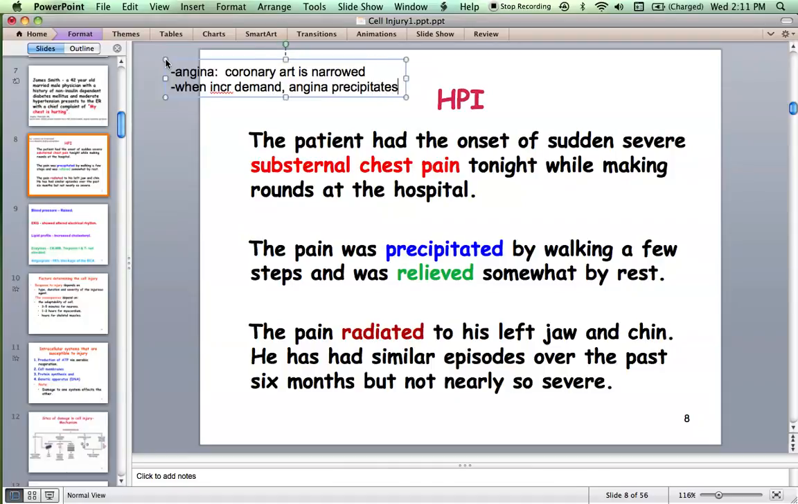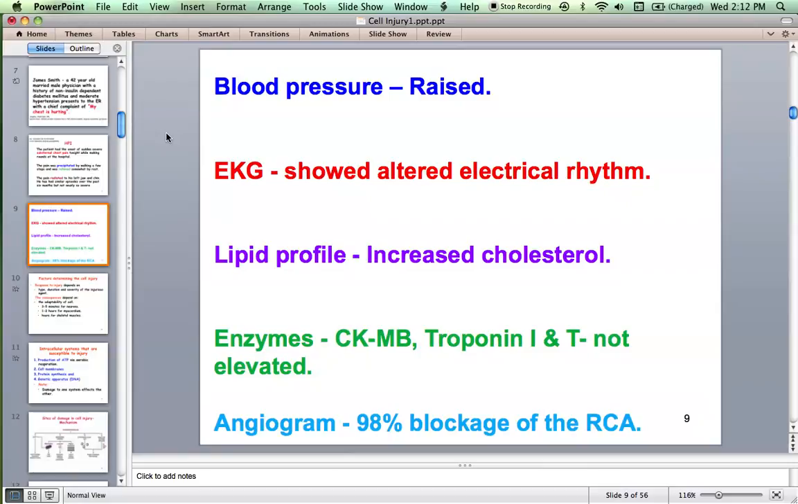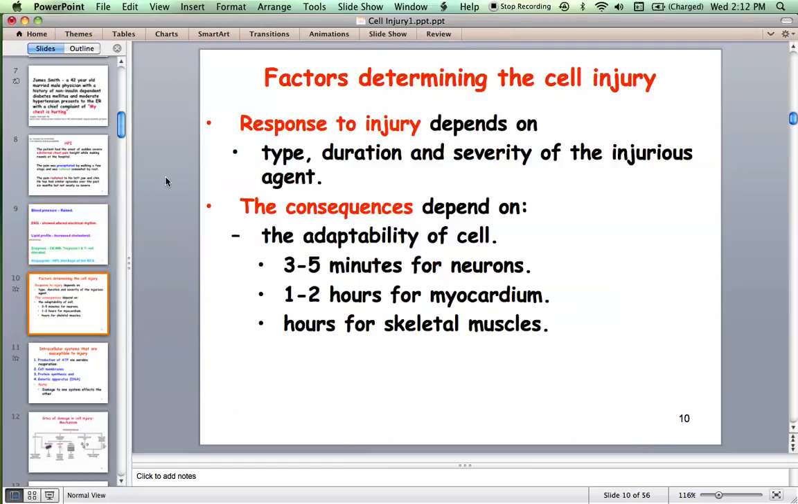The pain radiates to his left jaw and chin, and he had similar episodes earlier in the past 6 months. BP is raised, EKG shows altered electrical rhythm, and lipid profile shows increased cholesterol. That speaks about atherosclerosis. And enzymes are not elevated. CKMB, troponin I, and T are not elevated. That rules out myocardial infarction. Okay, so now you have the diagnosis in your hand. It is angina pectoris. And when you do an angiogram, you see 98% blockade of the right coronary artery. That means it is a reversible injury. The myocardial cells suffer from ischemic or hypoxic injury, which is reversible.